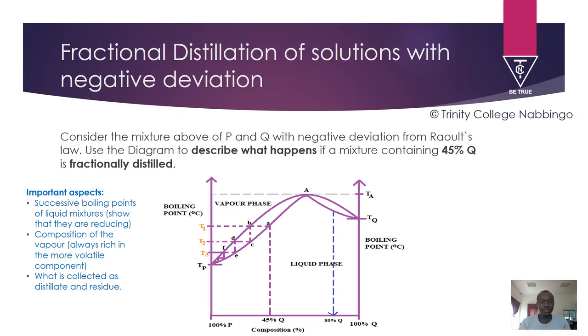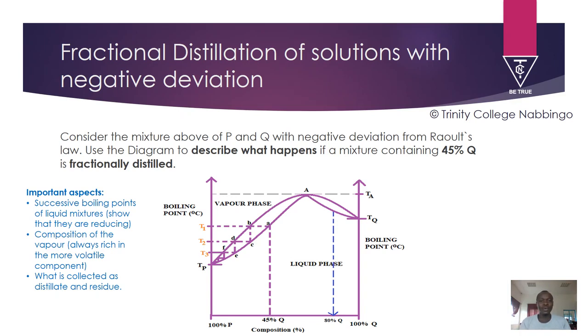So, for example, here we are going to say a liquid mixture containing 45% Q. When heated, its temperature rises until it boils at boiling point T1, giving off an equilibrium vapor B, whose composition is at B. If you draw a dotted line down, the composition of that vapor will be B. And it is richer in the more volatile component P. You can see that we are going to the side of P, which is more volatile.